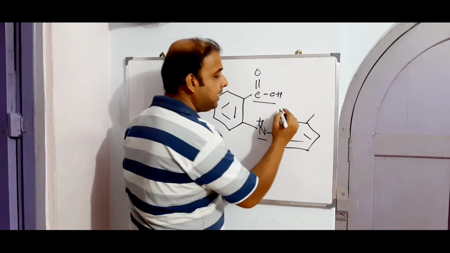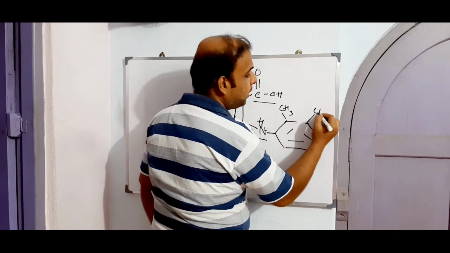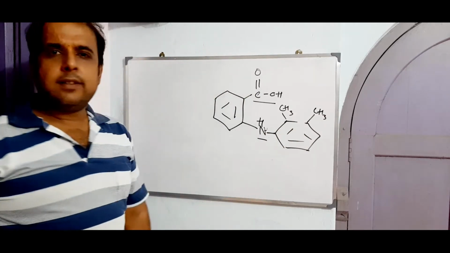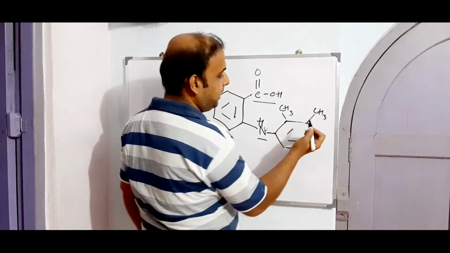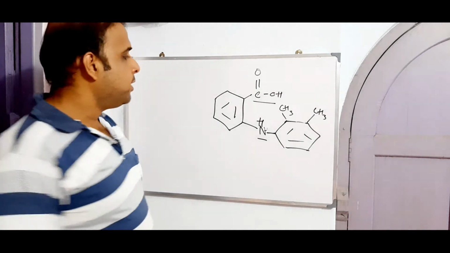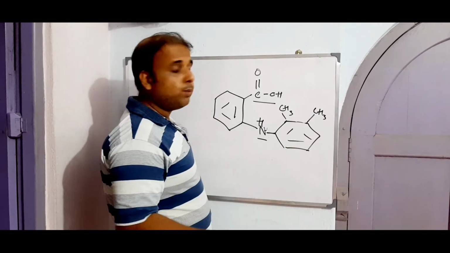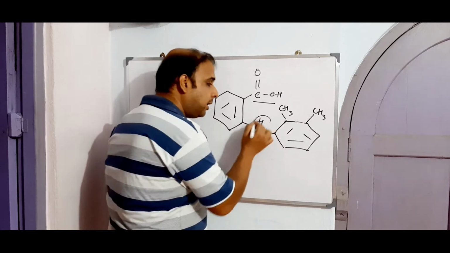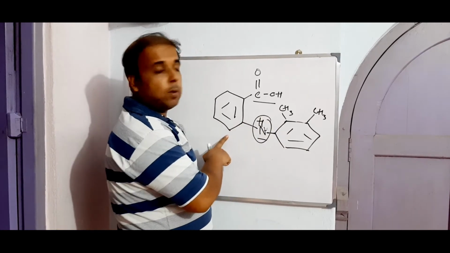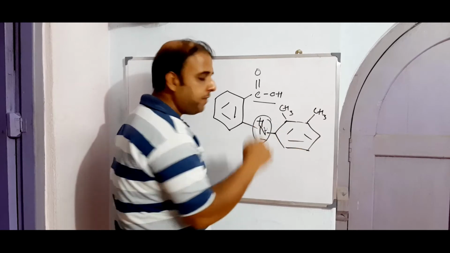So we have a phenyl. To that phenyl, both the ortho as well as the meta position are occupied with the similar functional group, methyl. So we have dimethyl here. So this is your mefenamic acid. Basically here we are derivatizing the amino group of anthranilic acid with 2,3-dimethyl phenyl, right?